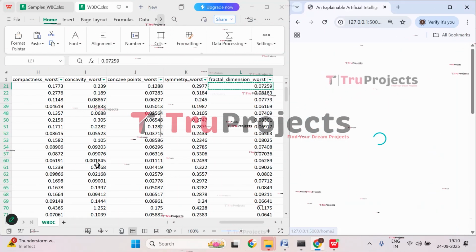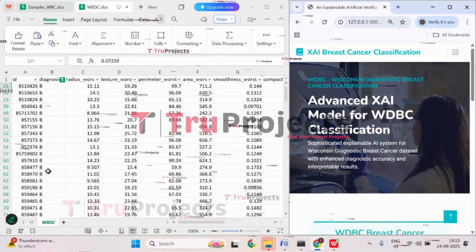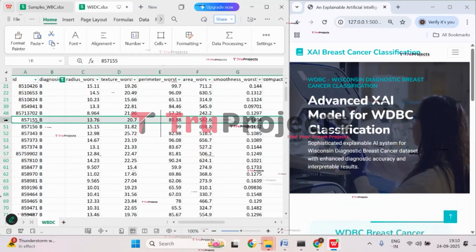Click on new analysis. So let's check with this case.